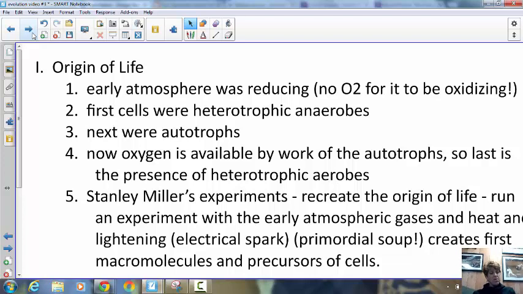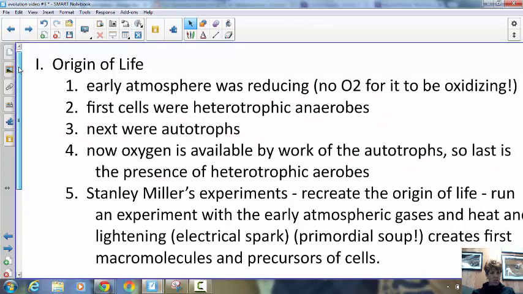I'm going to sort of fly through this because I told you this category, origin of life, is just a small piece that we're hardly touching the surface of. But if you think about what the early atmosphere must have been like, no oxygen in it, so it wasn't an oxidizing environment. Instead, it was a reducing environment. If you remember from chemistry, oil rig: oxidation is losing electrons, reduction is gaining electrons. The atmosphere was a reducing, a gaining electron atmosphere.